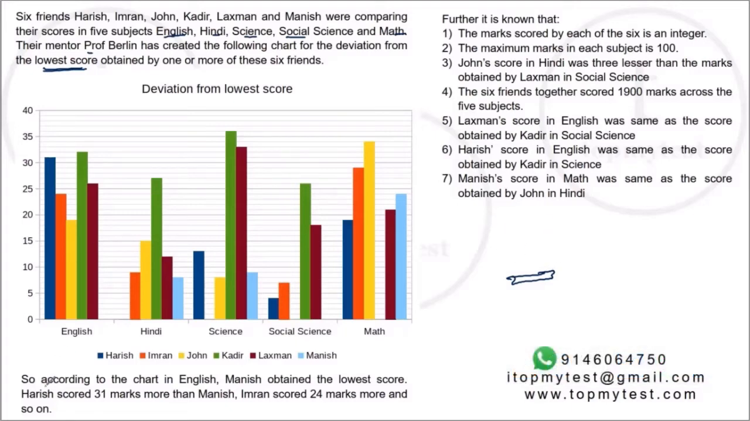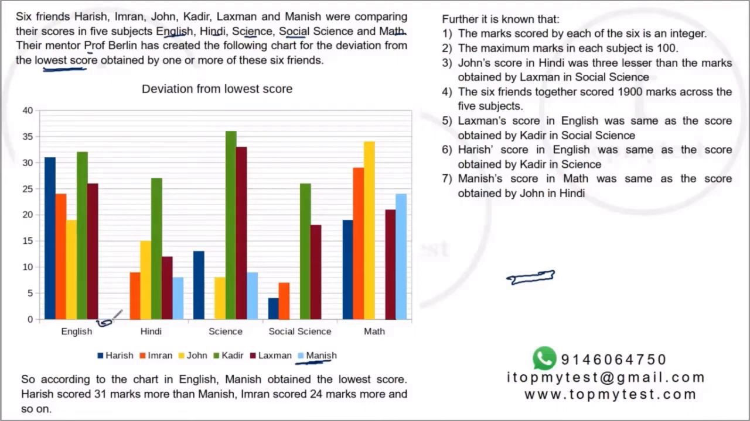So there's an example given. According to the chart, in English, Manish obtained the lowest. If you observe carefully, in English there is no information about Manish. Manish is 0. It's not missing. So the deviation from minimum is going to be 0. So Manish got the lowest score.